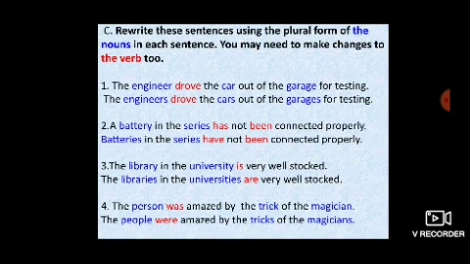Were will be used. The people were amazed by the tricks of the magicians. Here you can see the nouns are highlighted, so it will be easy to identify how the singular noun is changed into plural.